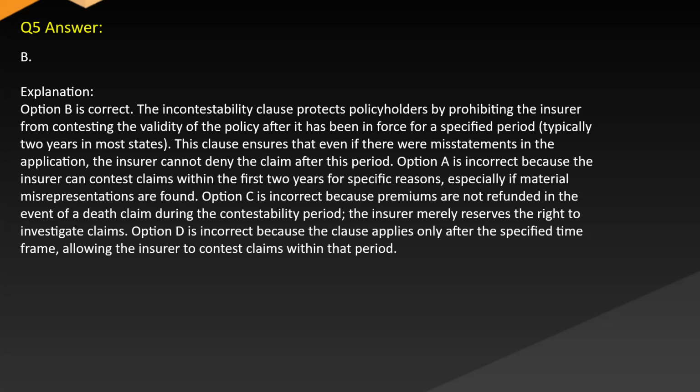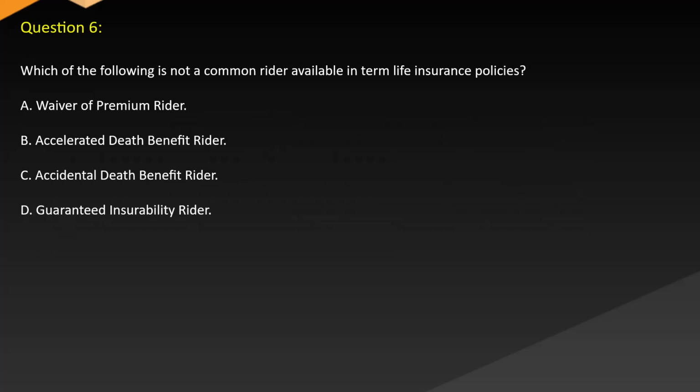Option C is incorrect because premiums are not refunded in the event of a death claim during the contestability period. The insurer merely reserves the right to investigate claims. Option D is incorrect because the clause applies only after the specified time frame, allowing the insurer to contest claims within that period.